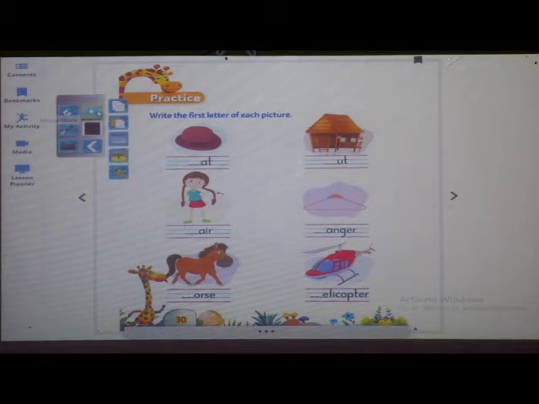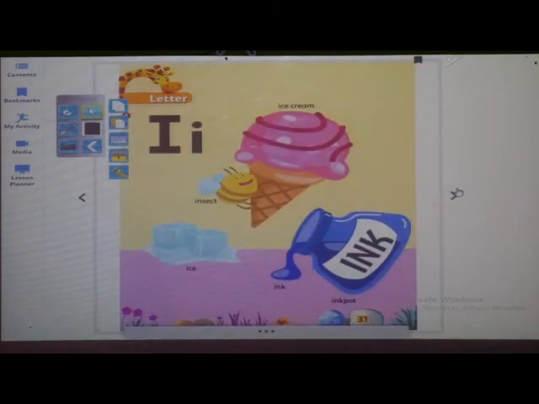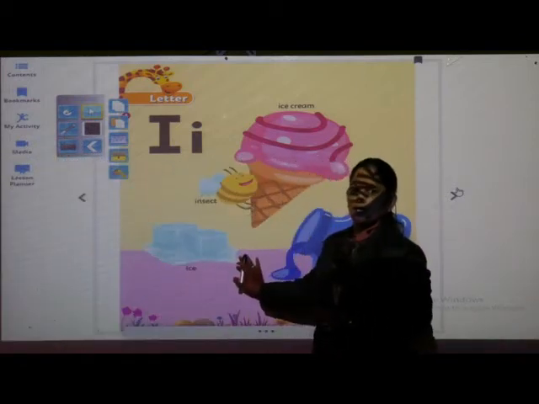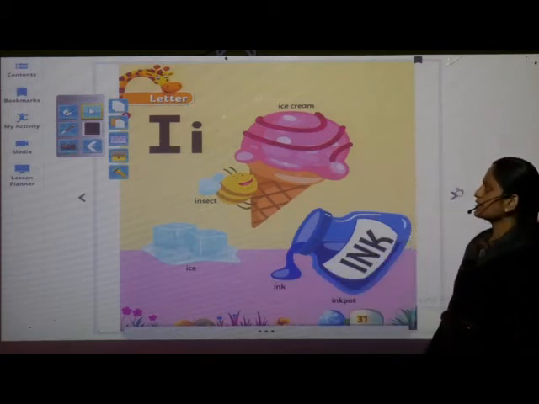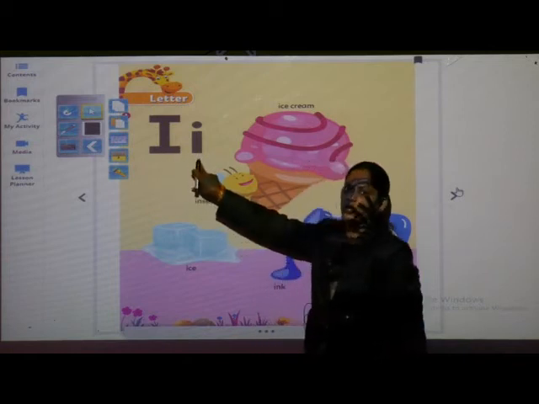Okay? Finished? Okay. Now turn the page. Open the next page. What can you see here on this page, children? Yes, today one more letter we are going to learn, that is capital letter I and small letter I. See here, this is capital letter I, this is small letter I.